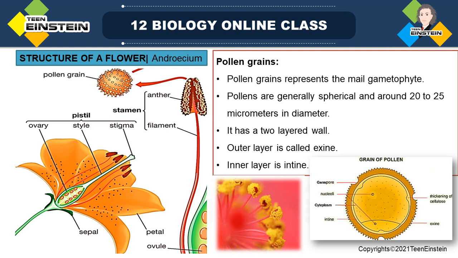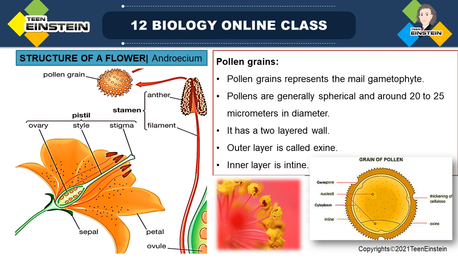Then we discussed the structure of a flower in the last class. A flower has 4 major parts: calyx, corolla, androecium and gynoecium. Calyx and corolla are known as non-essential whorls. Calyx means sepals and corolla means petals.